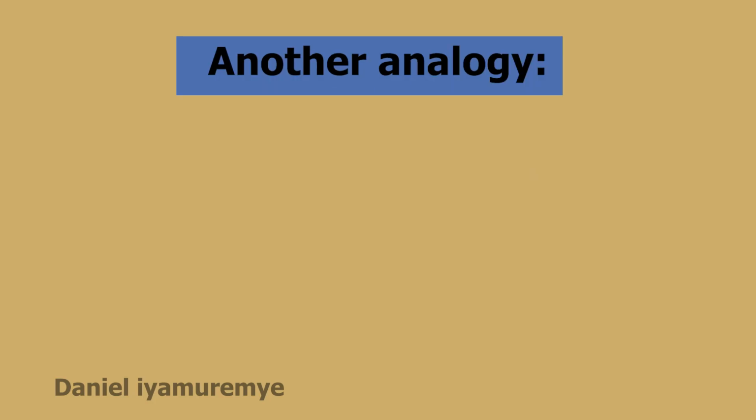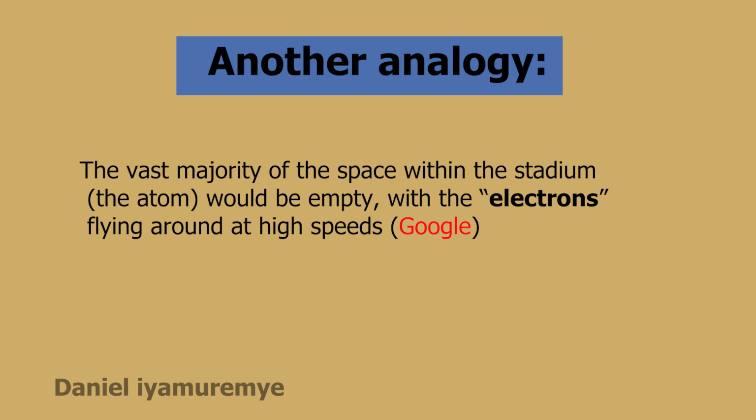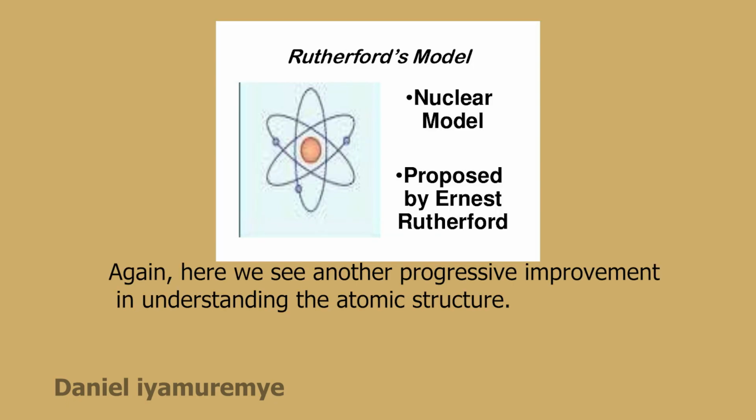Another analogy, the nucleus, which contains most of the atom's mass, would be compared to a grain of sand at the center of the stadium. The vast majority of the space within the stadium, the atom, would be empty, with the electrons flying around at high speeds. Again, here we see another progressive improvement in understanding the atomic structure.